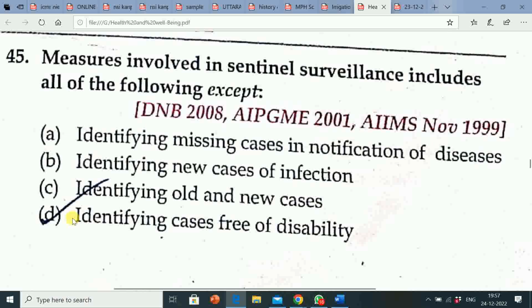The correct answer is option D, identifying cases free of disability.